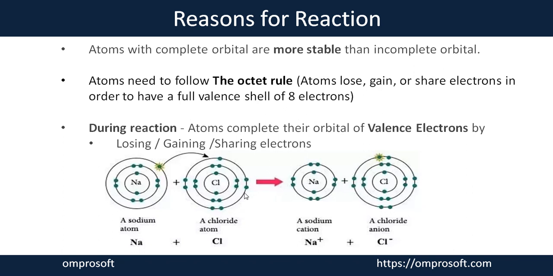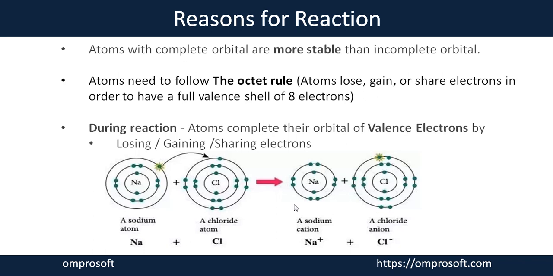Now both get a more stable structure as compared to before. After giving one electron, the sodium gets converted into a sodium cation. Because it gives an electron, it gets a positive charge and becomes the electropositive element here. Now the chlorine, after taking one electron, gets a negative charge and is considered the chloride anion here.